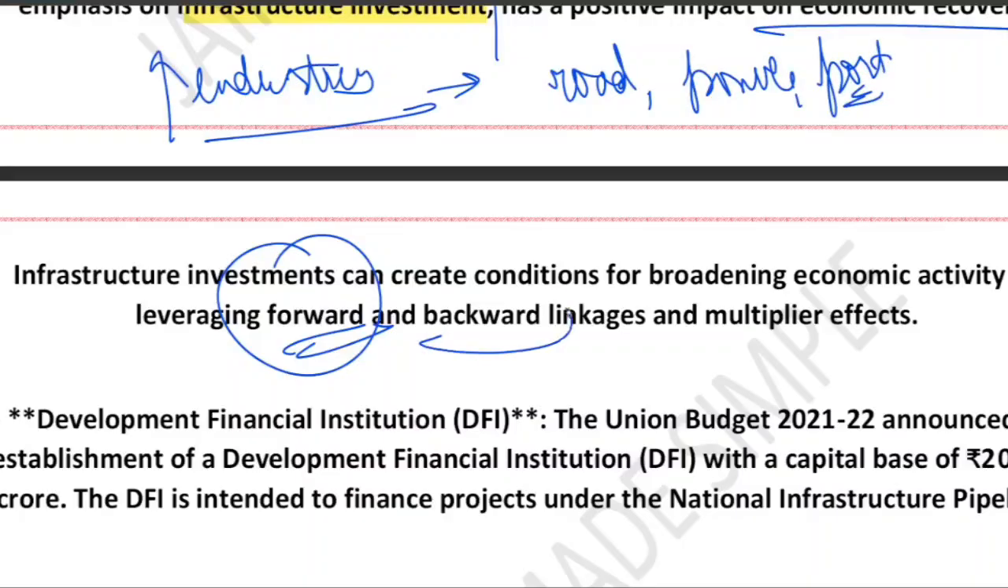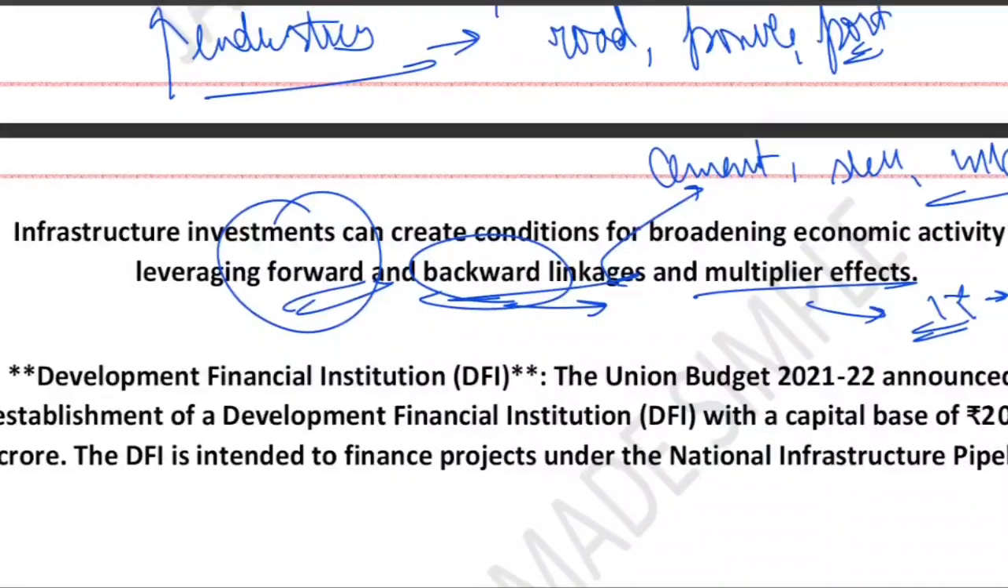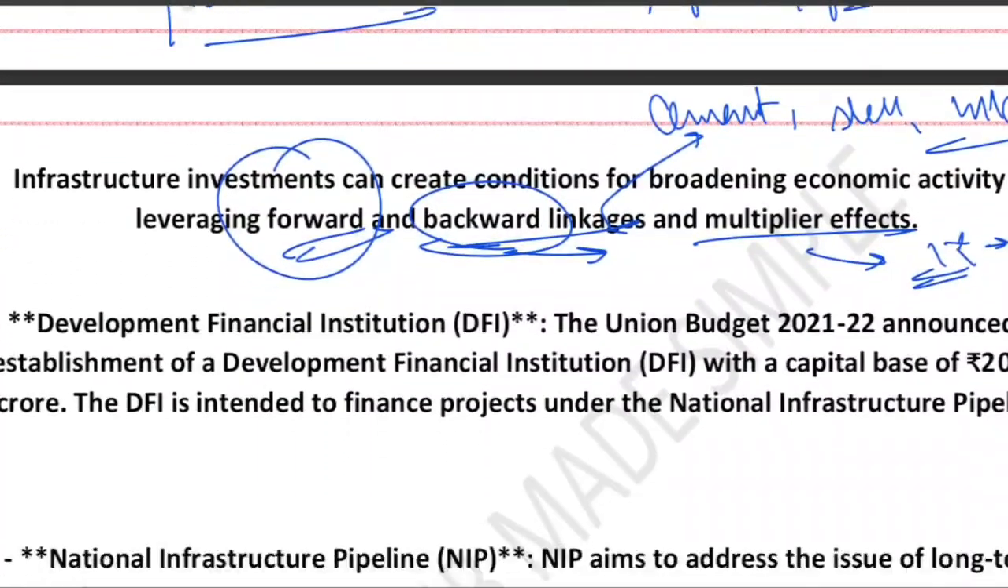Second, it also increases backward linkage. Backward linkage means creating demand for cement, steel, and machinery. So as infrastructure increases, backward linkage also gets created. And it has a multiplier effect. Multiplier effect means 1 rupee spent can create more than 1 rupee of economic activity. So infrastructure investment spreads overall economic growth in multiple directions: forward linkage, backward linkage, multiplier impact. You can see the impact of infrastructure investment on economic recovery.